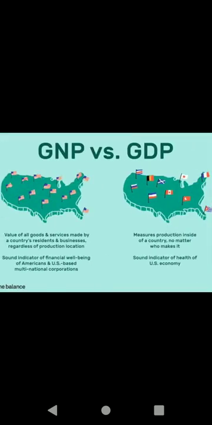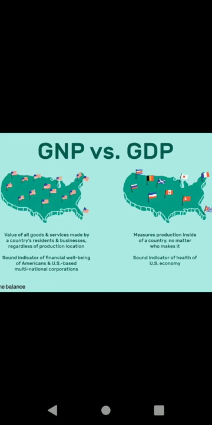So, GNP is equal to C plus I plus G plus X minus M plus NFIA. That is one formula for calculating gross national product. Okay, students. What was the formula for gross national product? That is C plus I plus G plus X minus M plus NFIA.